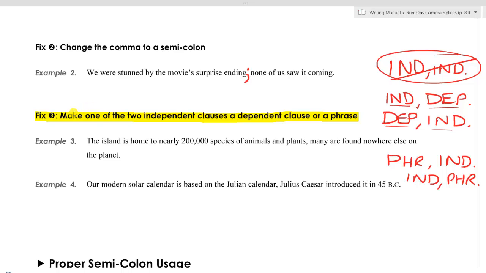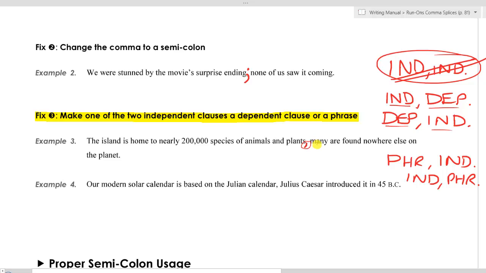Okay, so in example 3, we have this comma here. That should be one of the things that tells us we need to look for a comma splice. And indeed, in this sentence, we do have a comma splice because we have an independent clause before the comma and an independent clause after the comma. We are not allowed to have that. That is our good old, or bad old, or whatever you want to say, comma splice. So we need to figure out how to change this sentence so it's not a comma splice.